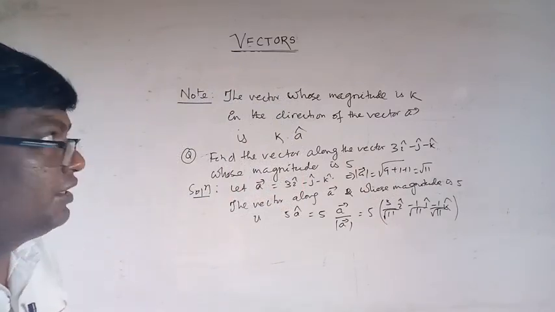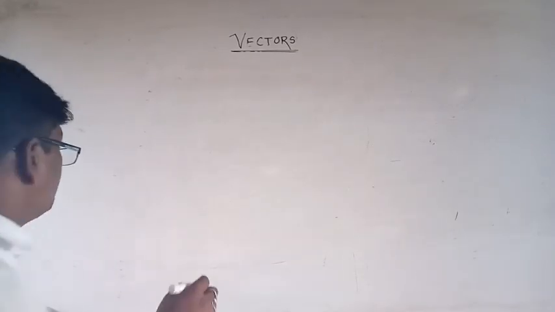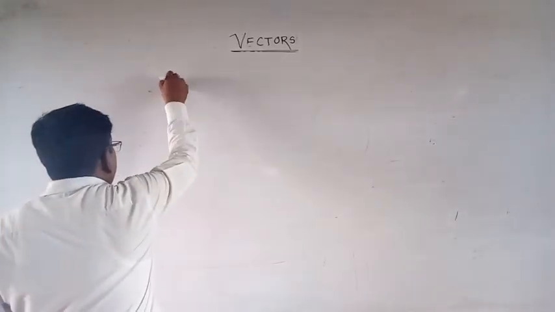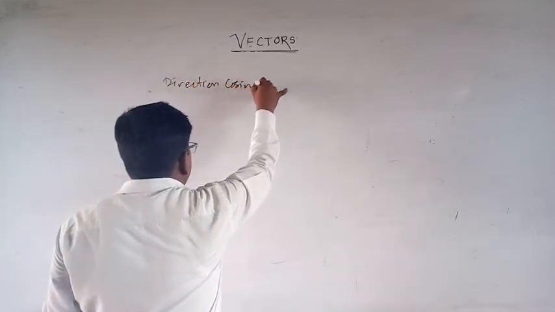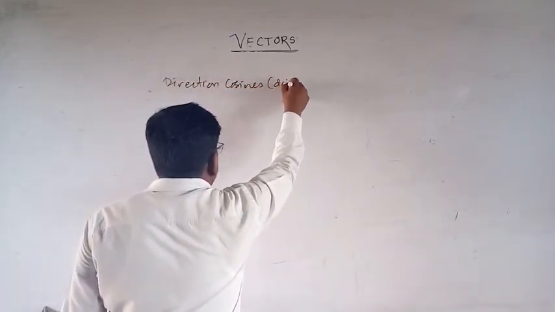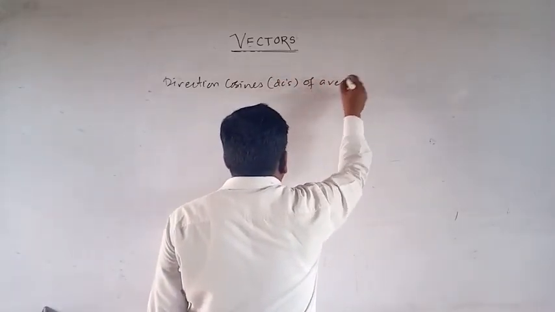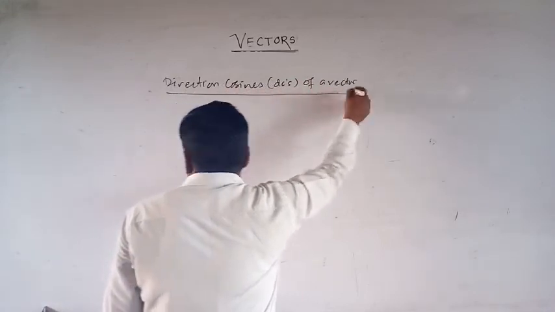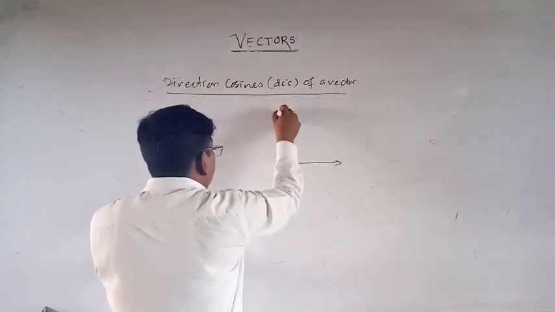Okay, now some other concept. Now direction cosines, that is DCS of a vector. Suppose this is the coordinate system.